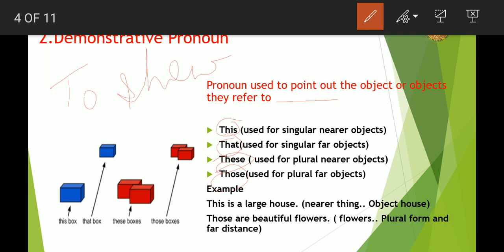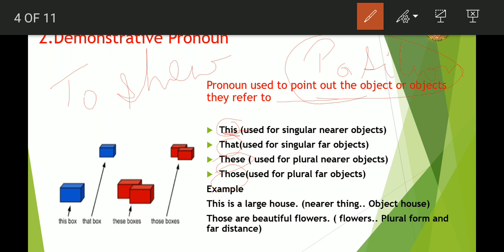So when we are talking about a single thing which is nearer to us, there we will be using the word this. Same way, when we are talking about a singular thing which is kept at a distance from the person who is speaking, always remember one thing, that in demonstrative pronoun we talk about position. Position of the thing related with the person who is talking.